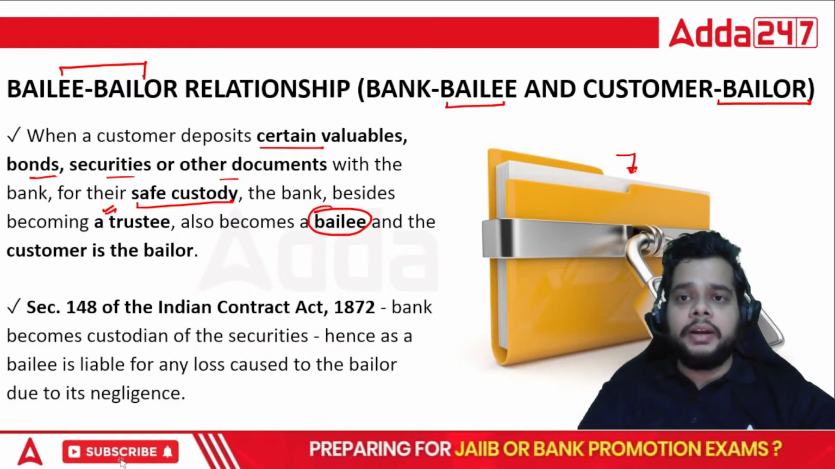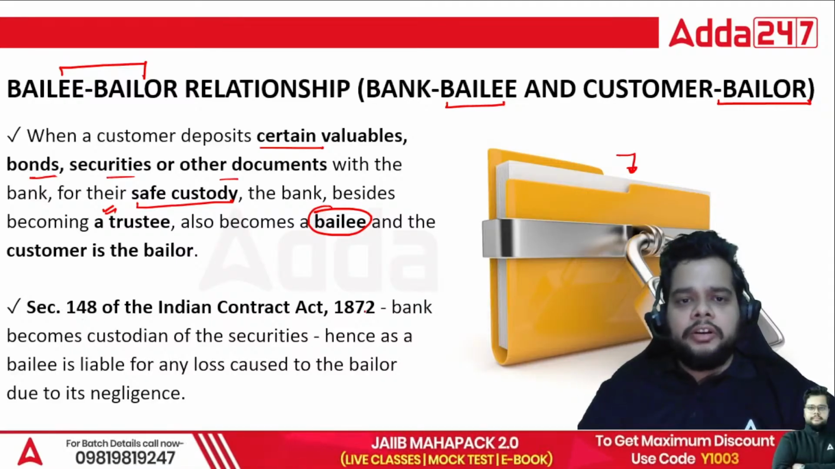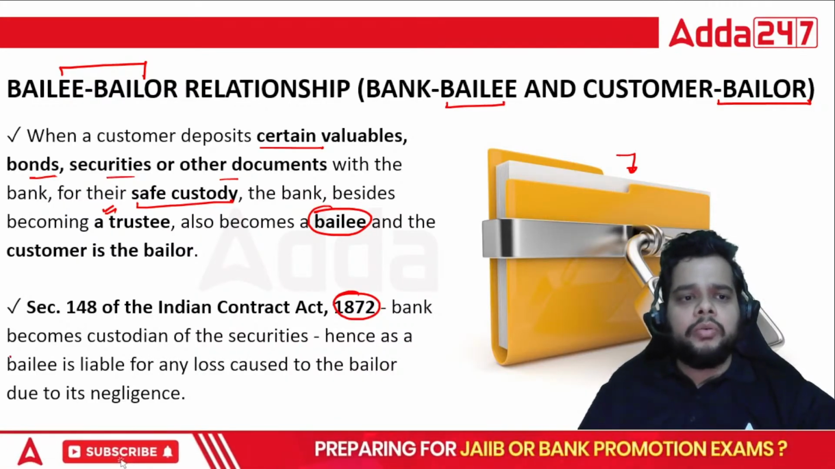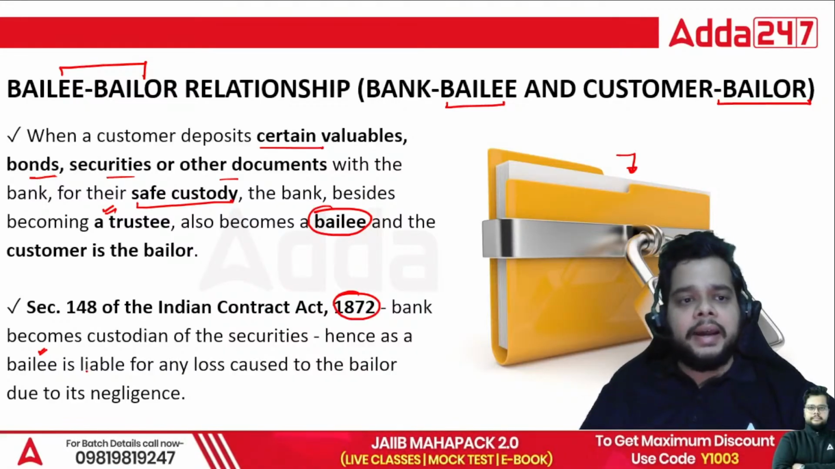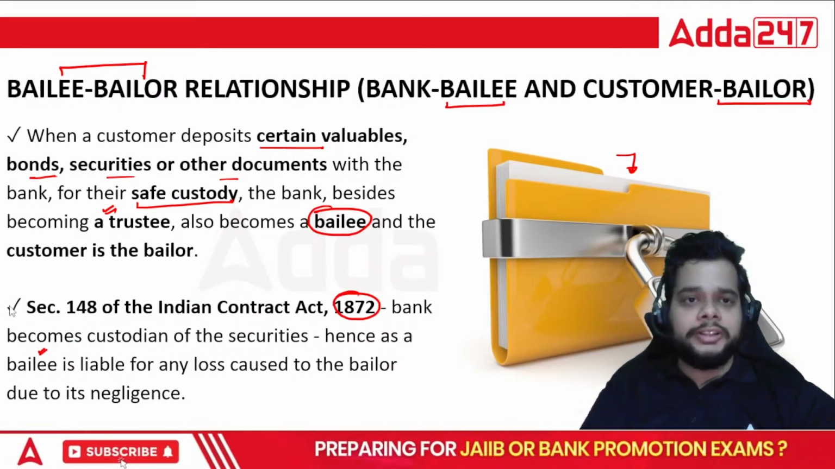The safe deposit will be accessed. Under Section 148 of the Indian Contract Act 1872, the bank becomes custodian of the securities. And when we talk about the bank as a bailee, all losses which can occur due to the bank's negligence, the bank will be liable to pay for those losses as well.